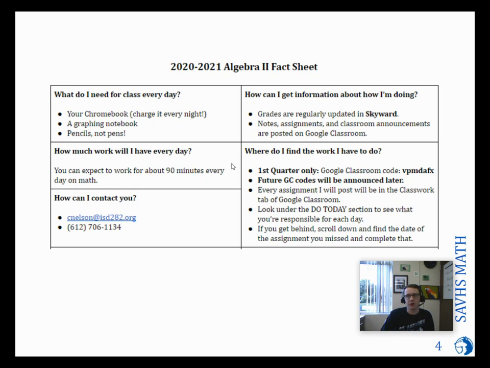That's a big jump up from where we were at last year, but know that that's because we have fewer classes and because we're really trying to actually get through material and try to really learn deeply instead of just making it through the end of the year, which is kind of what happened last year. Again, my contact information is on here. Your Google Classroom code is VPMDAFX.